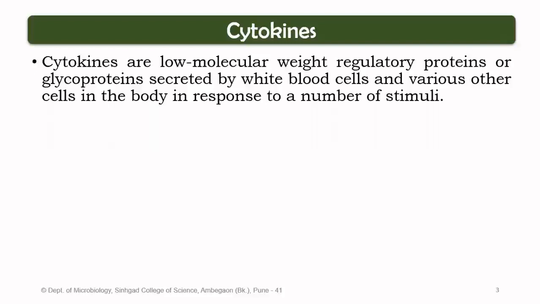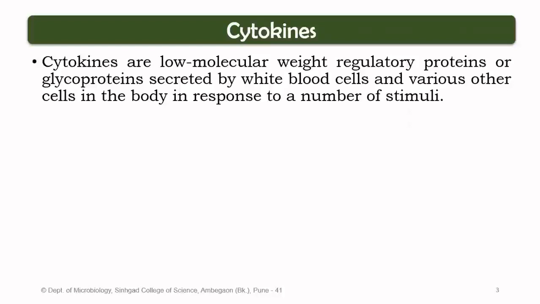cytokine molecules. We know that every immune response consists of two different types of components. There would be some cells, immunological cells, and in addition to that, there would be involvement of lymphoid organs. For example, in the case of adaptive immune response, we have two different types of lymphoid organs: the primary lymphoid organs and secondary lymphoid organs. In primary lymphoid organs, we know there would be origination and maturation of the lymphocytes.